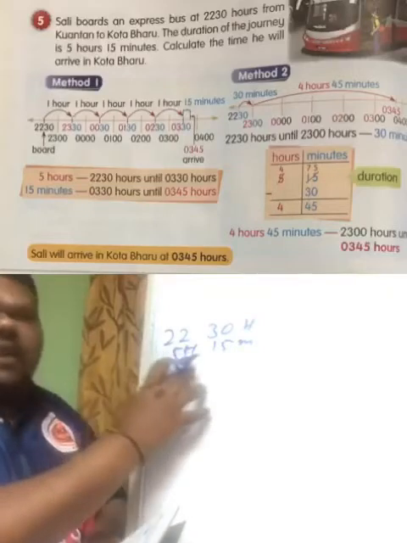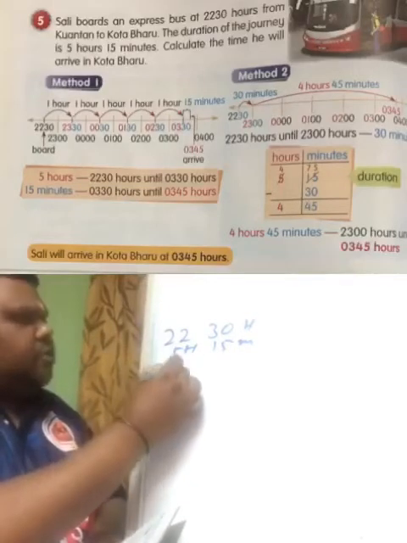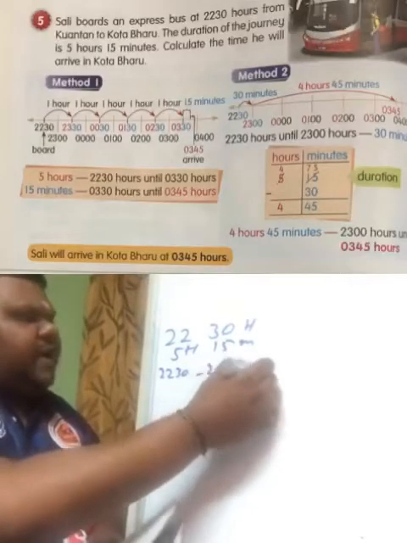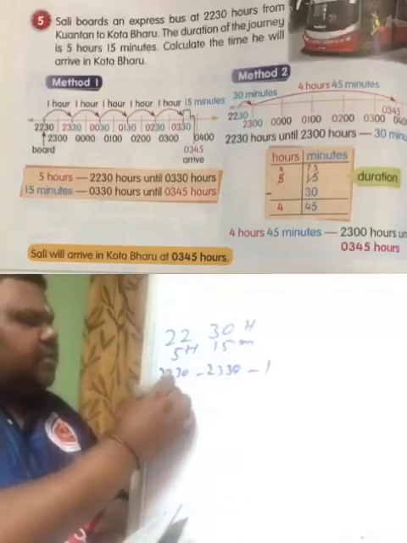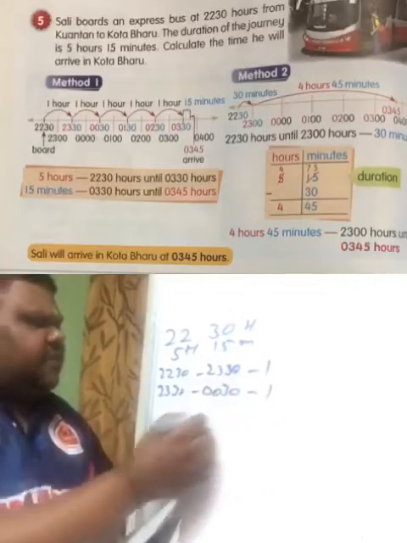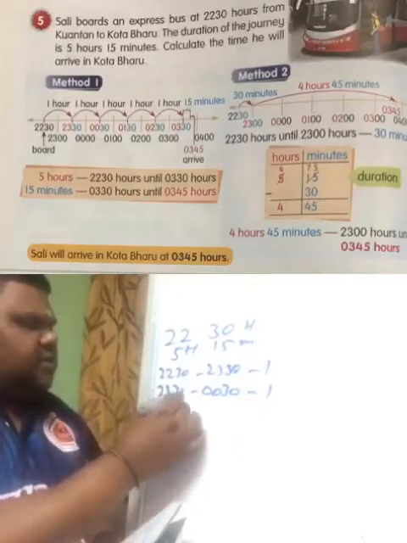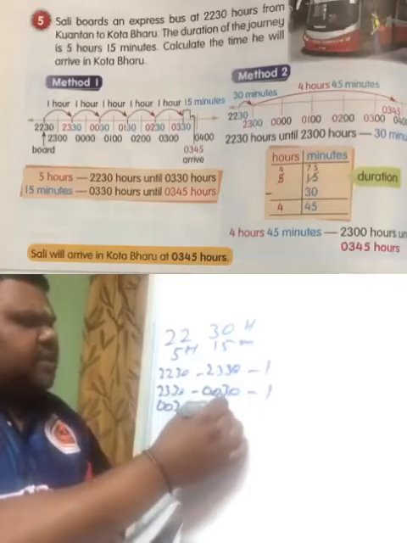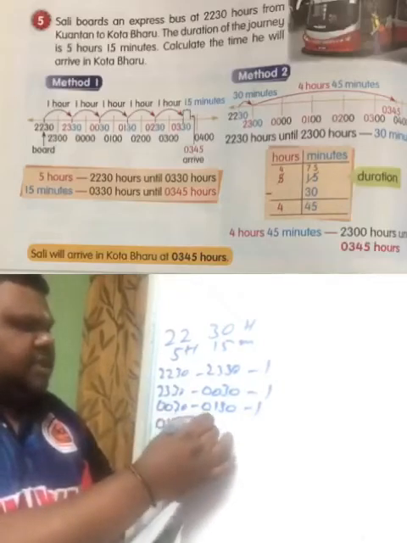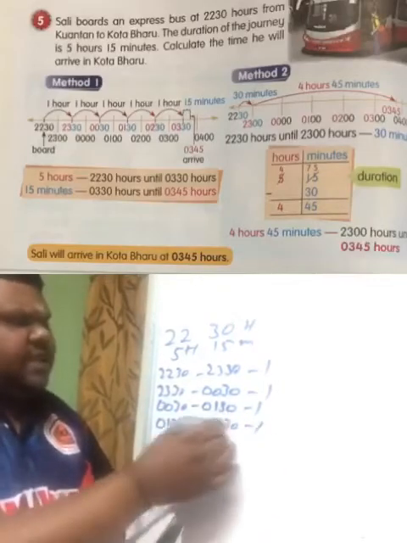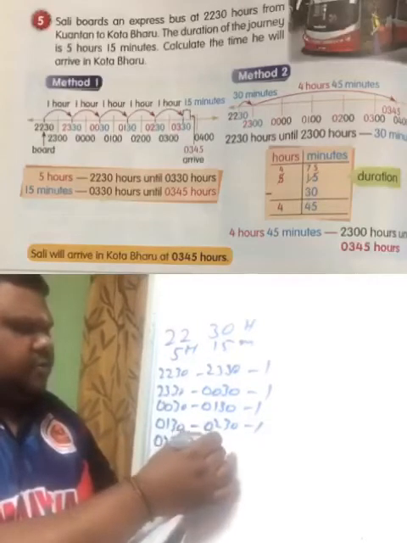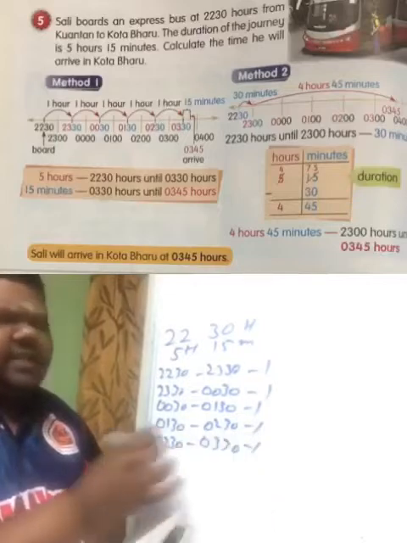To calculate 5 hours, 22:30 to 23:30 is 1 hour. 23:30 to 00:30 is another 1 hour. 00:30 to 01:30 another 1 hour. 01:30 to 02:30 is another 1 hour. 02:30 to 03:30 is another 1 hour.